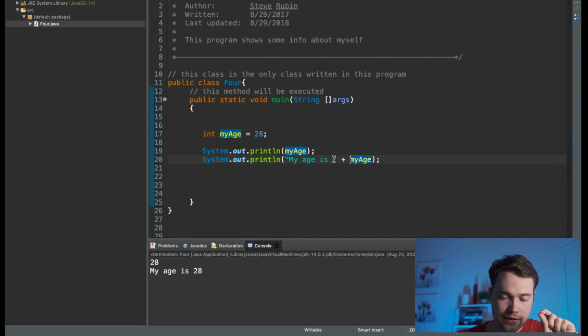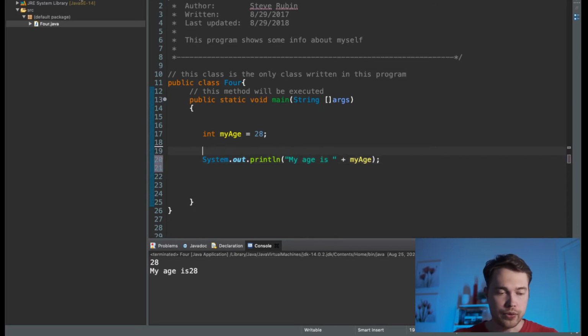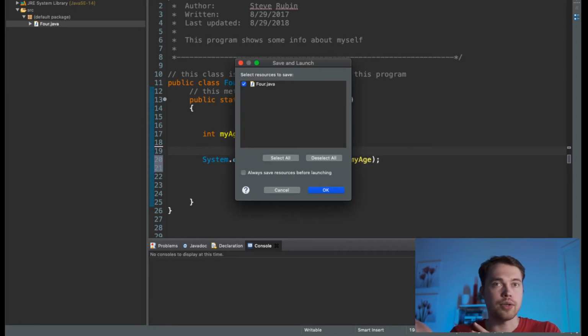Notice this tiny thing: I have a space here. What if I delete this space? That's most likely what you will be doing as well, without the space. And now it prints out my age is 28 without the space, which doesn't look that good. It doesn't look properly formatted. That's why I add an extra space here to make sure that the final output looks good, because what we're doing here is what the final user will be seeing.